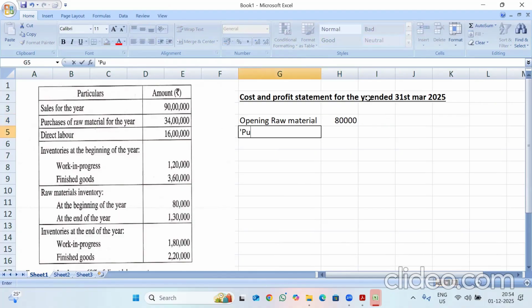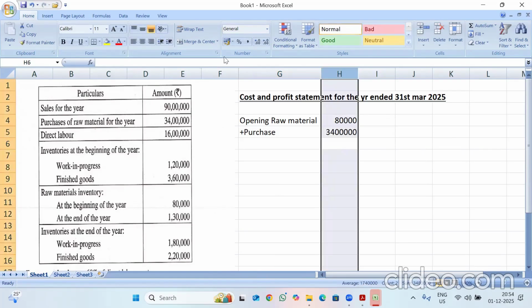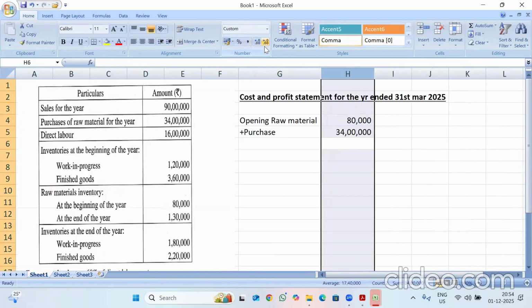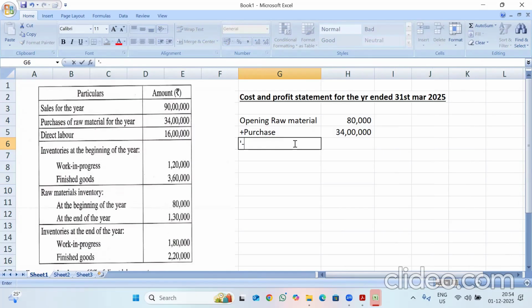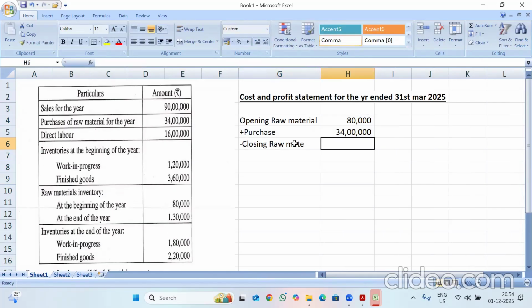Add purchase. So purchase of raw materials for the year 34 lakhs. Less closing raw material. So closing they have given 1,30,000.